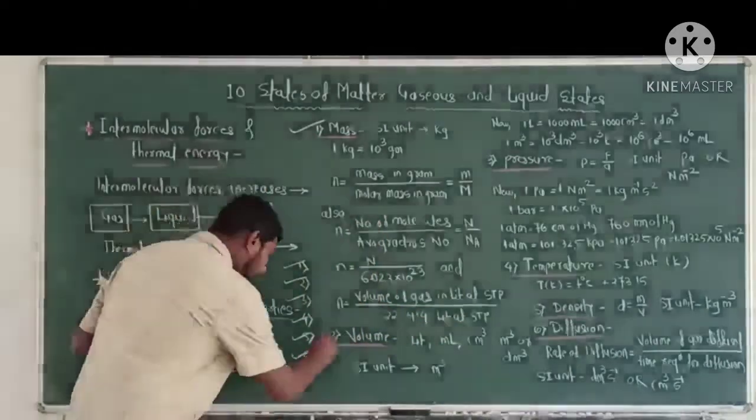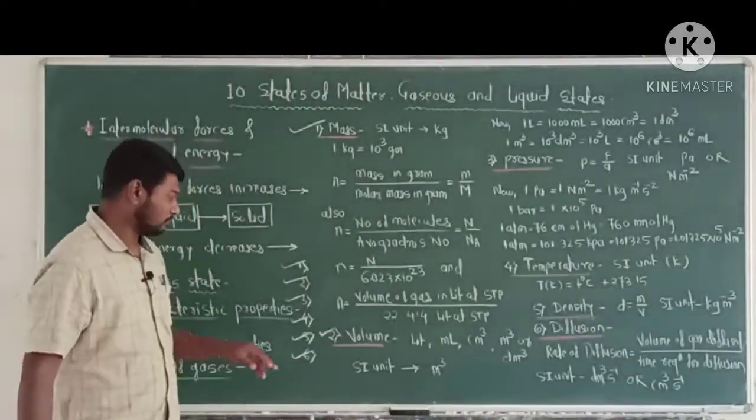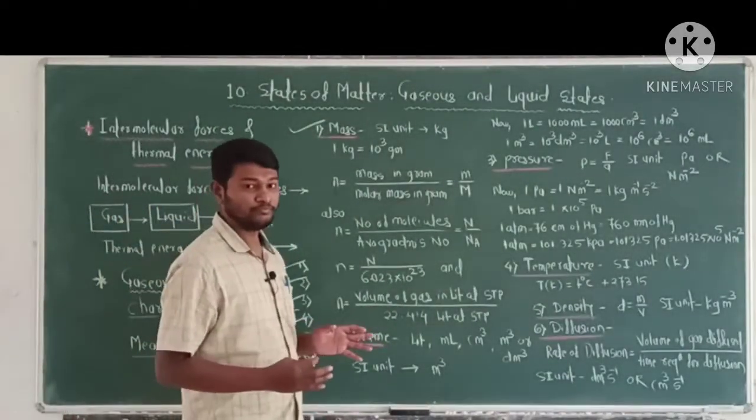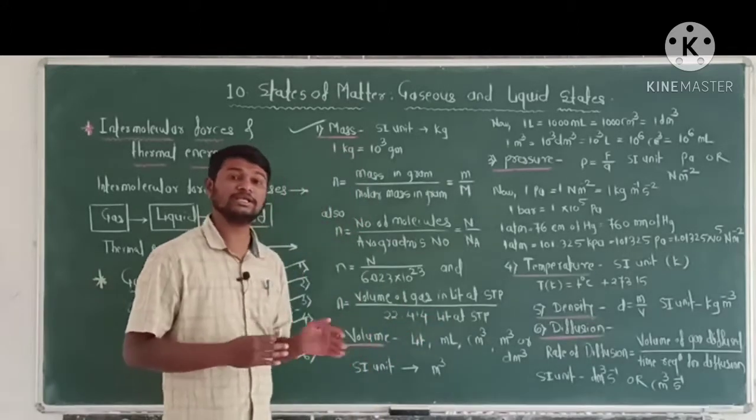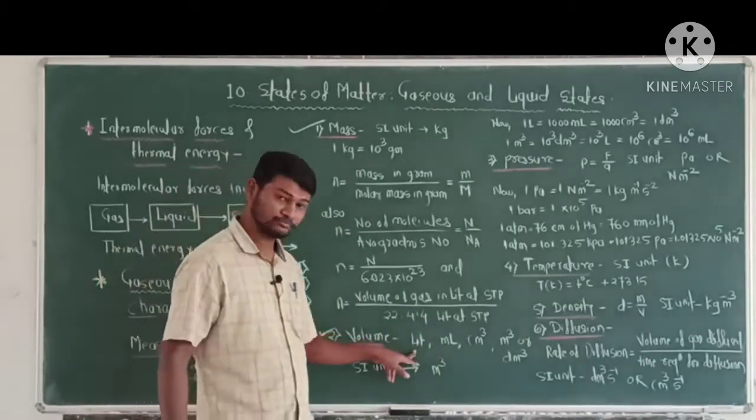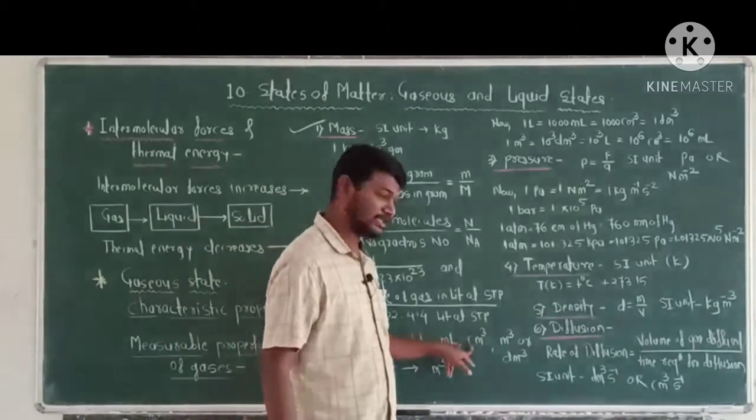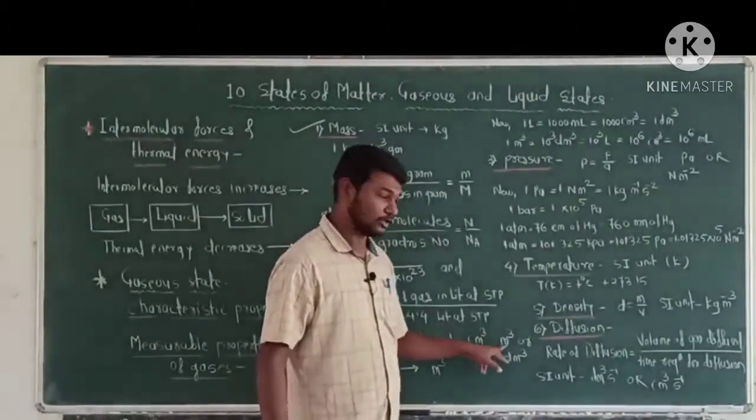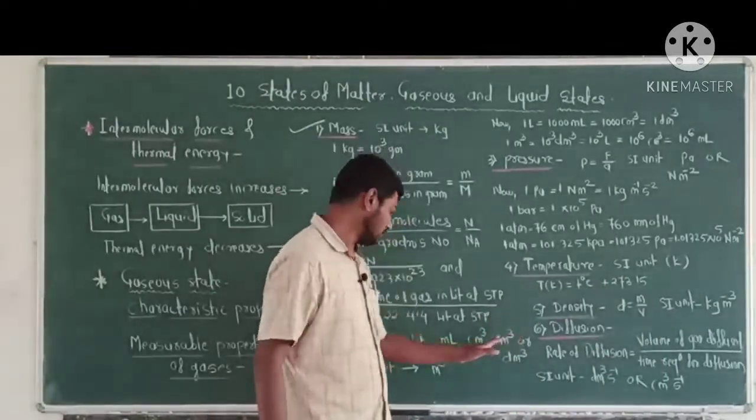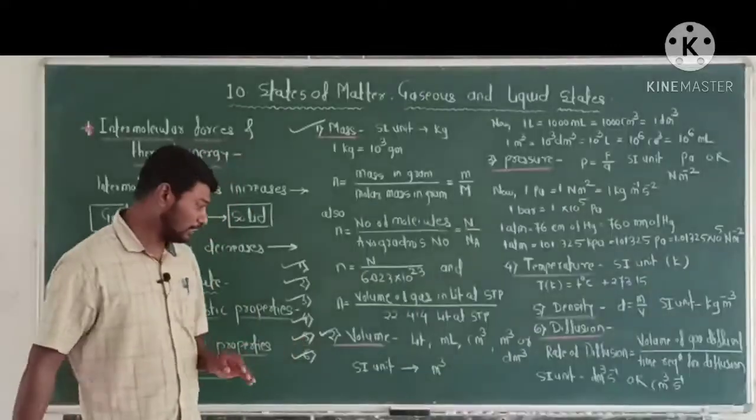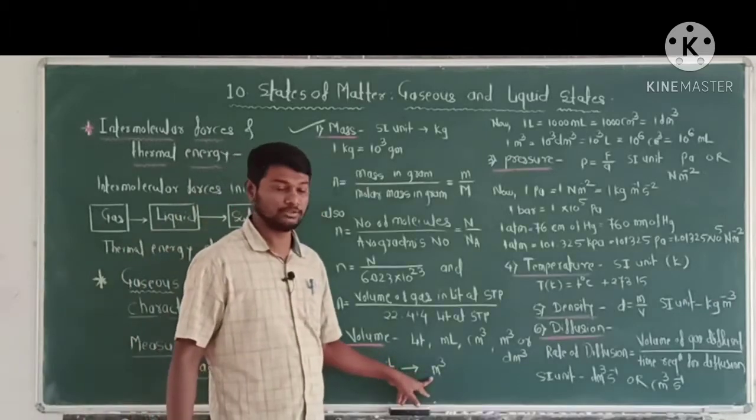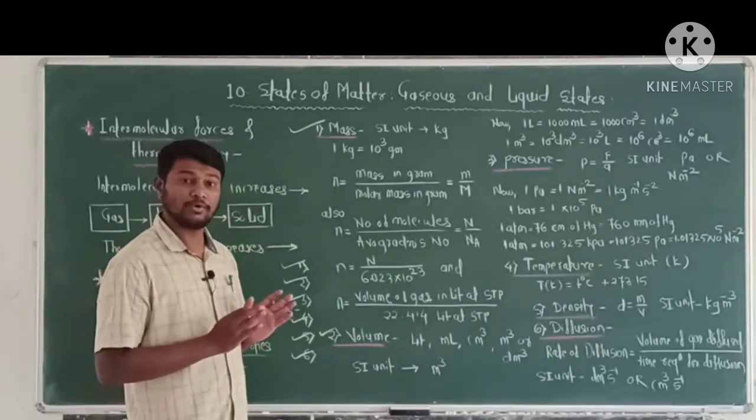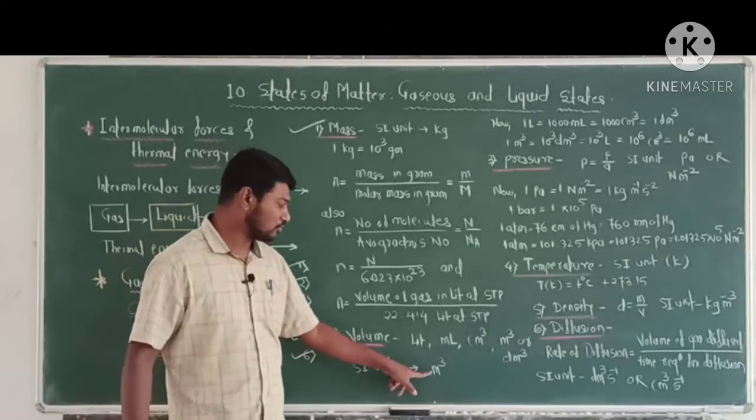Now the second measurable property is volume. Volume can be expressed in different units like liter, milliliter, cubic centimeter, cubic meter or decimeter cube. These are the different units of volume. The SI unit of volume of a gas is cubic meter.